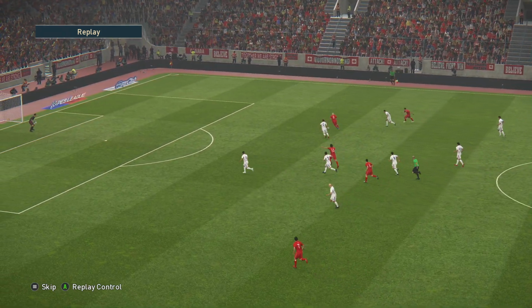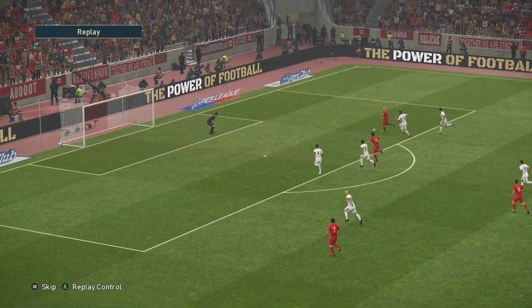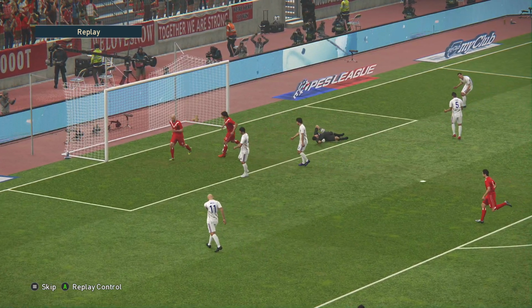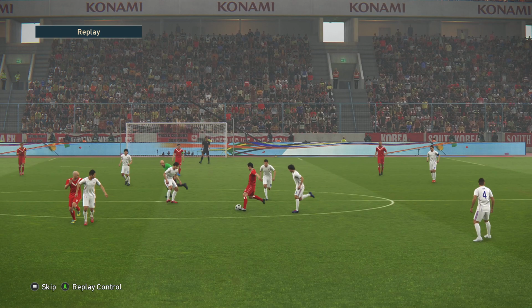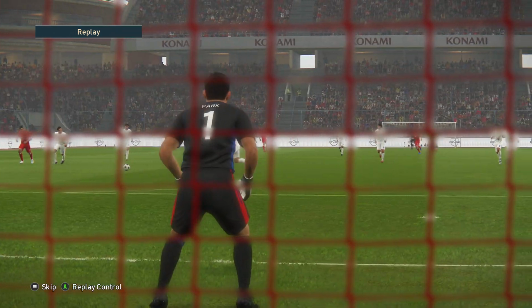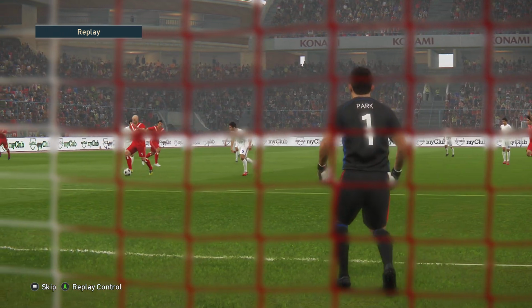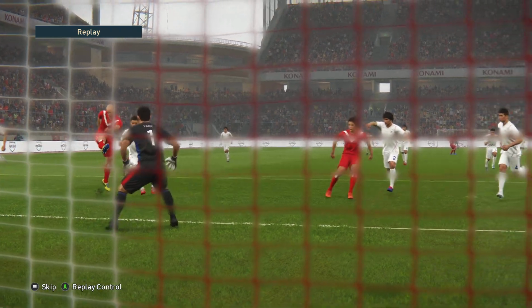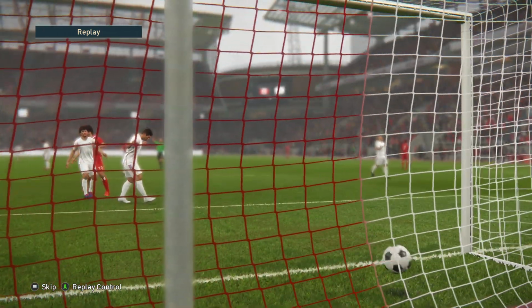Look at Clark. Got the better of the defender. And Yoon, well, wasn't the best defending, but Clark did so well to get the other side of him. Look at that. Yoon stumbled a bit, but Clark took full advantage. And that was a great finish from Clark.